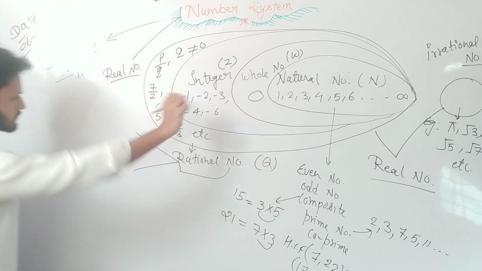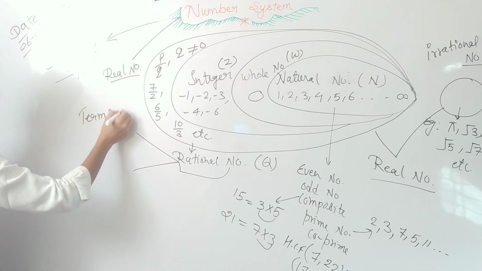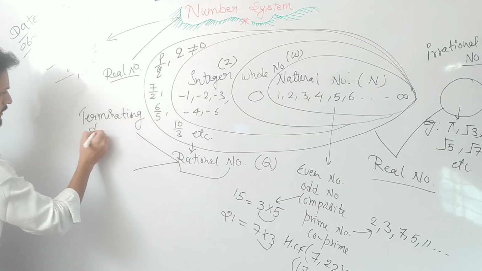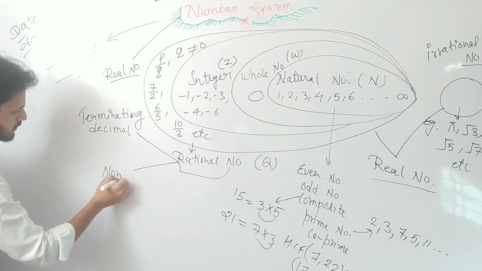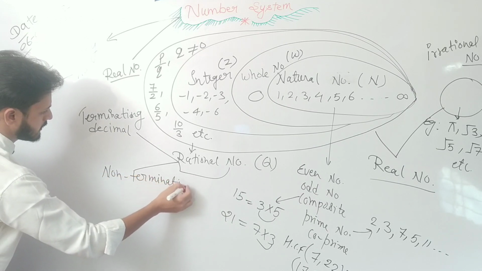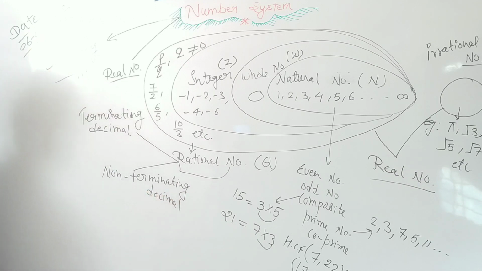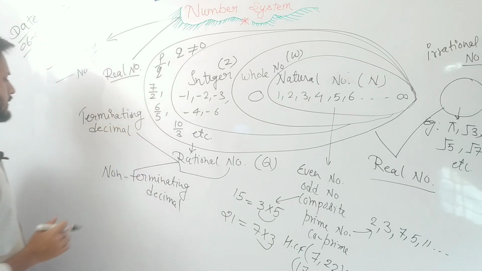First is terminating decimal, and the next is non-terminating decimal. So rational numbers are of two types, terminating decimal and non-terminating decimal.